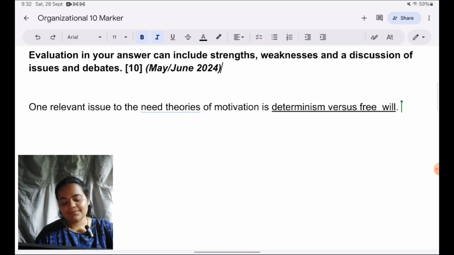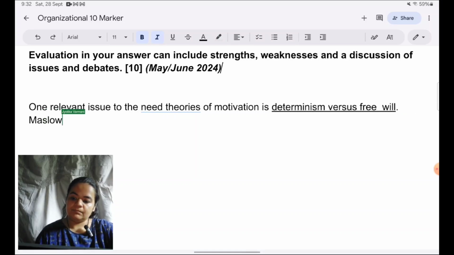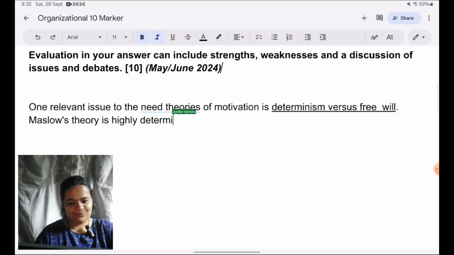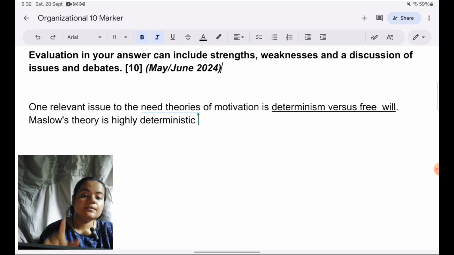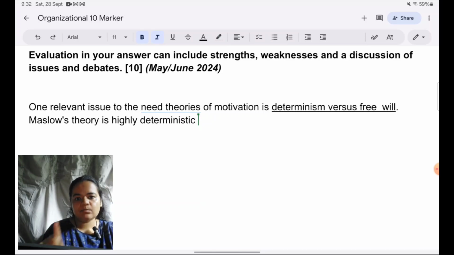Okay, so what I would say is Maslow's theory is highly deterministic. Now, this is where students start making mistakes. They just leave it at this. Maslow's theory is highly deterministic, full stop. Why is it deterministic? More importantly, what about it is deterministic? Specifically, what is deterministic? That is how you do analysis. Yes, overall the theory is deterministic, but can you pinpoint that particular element, which is why we call it deterministic? That will show your analytical ability.